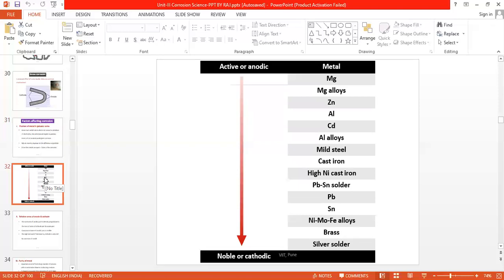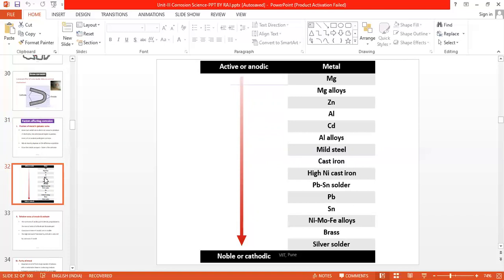The elements which are placed relatively at a higher position are magnesium, magnesium alloys, zinc, aluminum, cadmium, aluminum alloys, mild steel, cast iron, high nickel cast iron, Pb-Sn solder, Pb-Sn, nickel, molybdenum, alloys, brass, silver, etc. So we can make out that the metals which are placed relatively at the top are more active or anodic in nature, whereas those which are placed relatively at a lower position are less active, or they are noble, or they are cathodic.